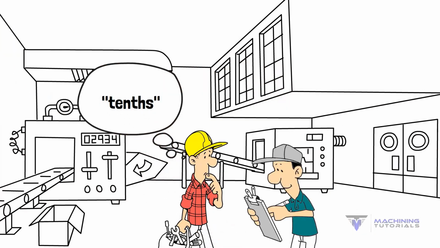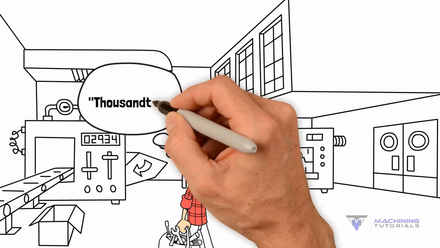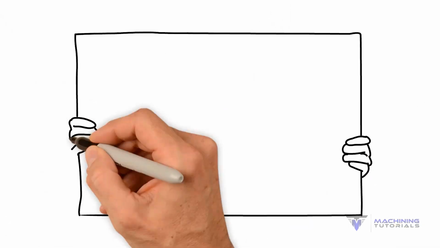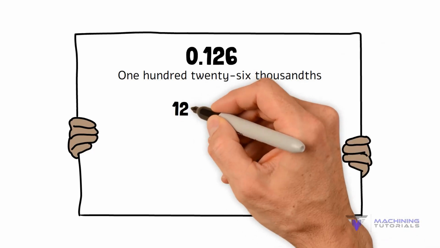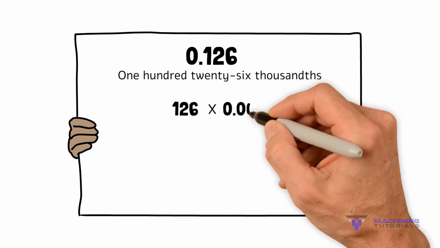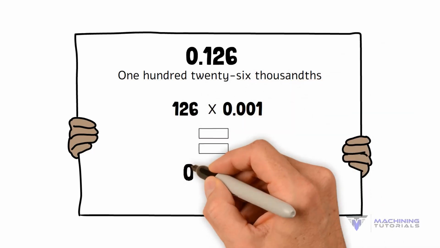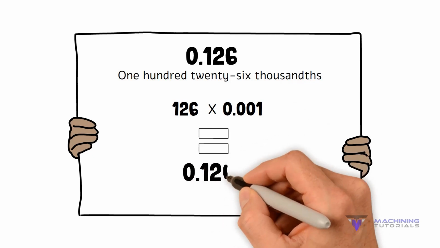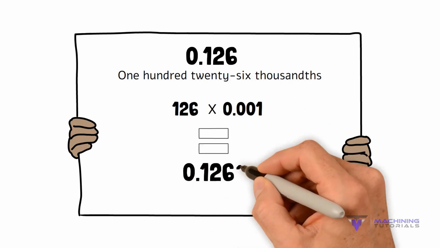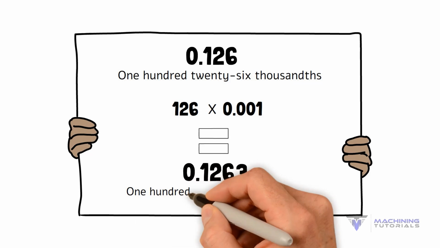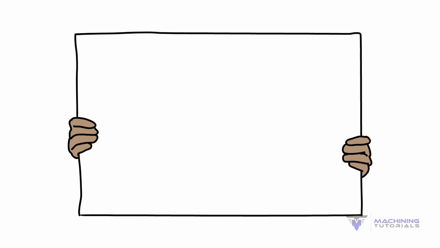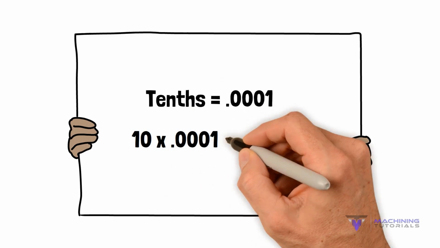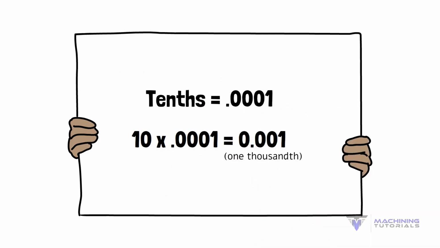A simple mistake like saying tenths instead of thousandths can ruin parts. For example, 0.126 is 126 thousandths. This is because it takes 126 of 0.001 to equal 0.126. If you go to the next decimal place, like 0.1263, that's 126 thousandths and 3 tenths. Tenths are 0.0001, 10 tenths equal 1 thousandth, and this pattern repeats.